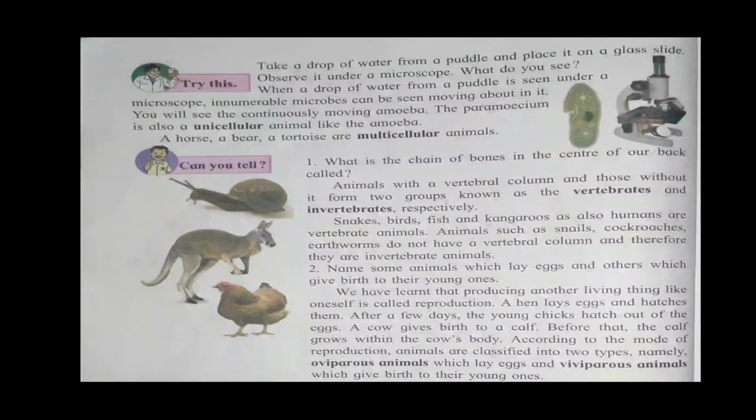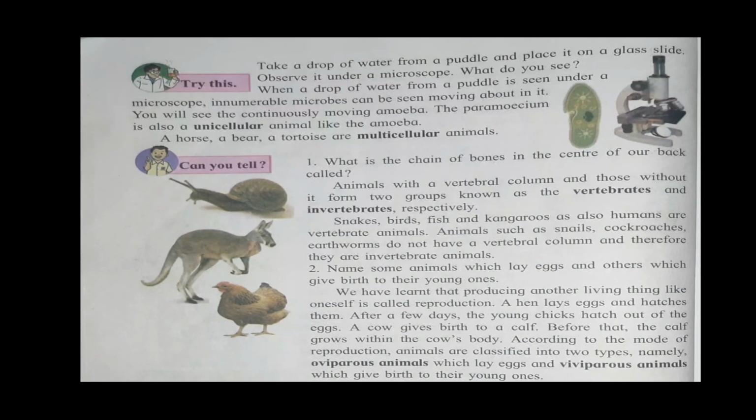Snake, bird, fish, kangaroo, as also humans are vertebrate animals. Animals such as snail, cockroach, earthworm do not have a vertebral column and therefore they are invertebrate animals. Vertebrate animals and invertebrate animals.